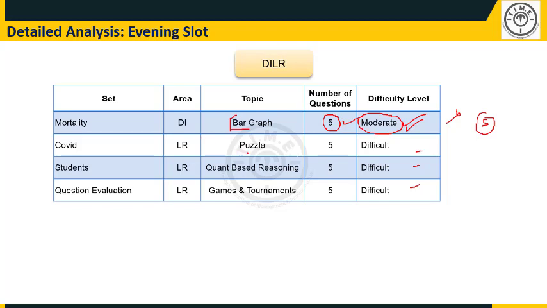So this puzzle set, out of the remaining 3 sets, was a relatively doable set. However, this set demanded time, right? In fact, that goes without saying for all 3. This was a games and tournament set, this was a quant based reasoning set. All these 3 sets demanded time. So that time could have been spent on these sets by those who had finished the easier set, trying to extract as many questions as possible out of these 3 sets to the maximum extent possible.